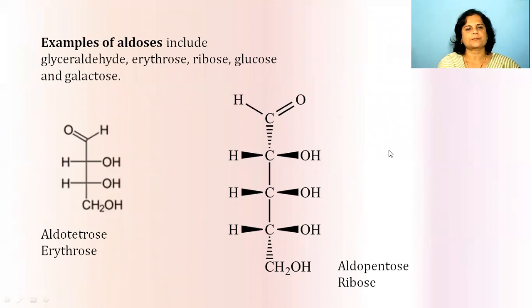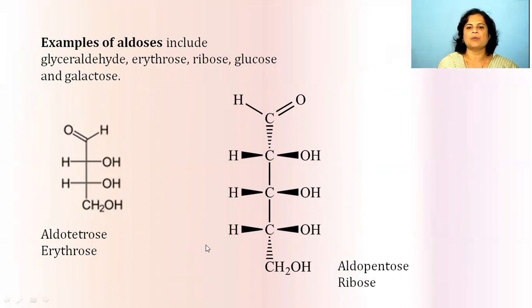Next examples for the aldose are glyceraldehyde, erythrose, ribose, glucose. See the example, erythrose. Now see the carbon number 1 which has the aldehyde group, 1, 2, 3, 4, 4 carbon atoms, and therefore it is a tetrose, and with the functional group aldehyde, therefore aldotetrose, and the name for that is erythrose.